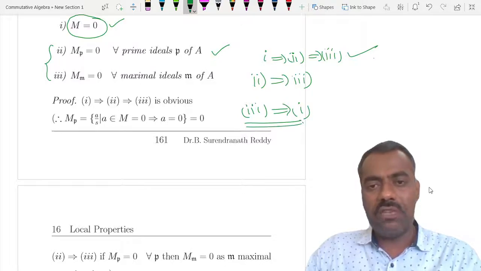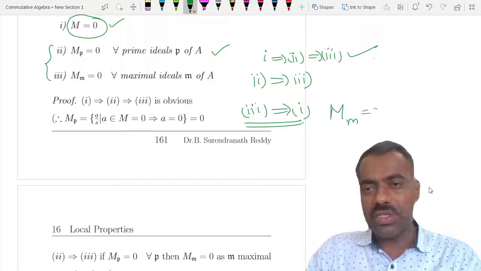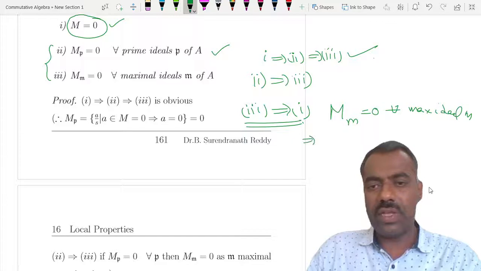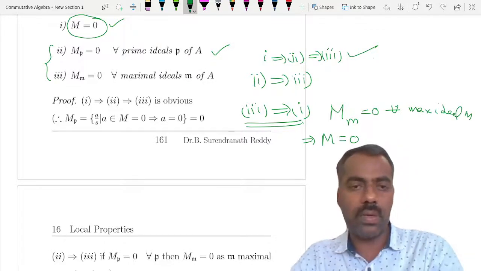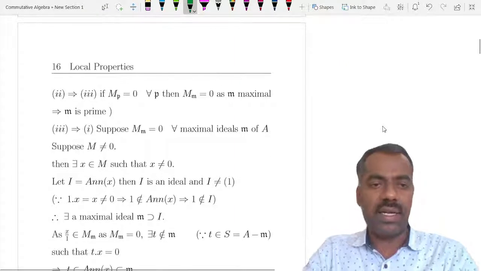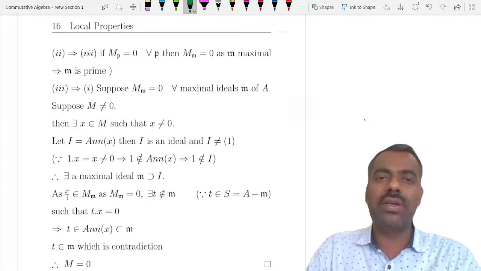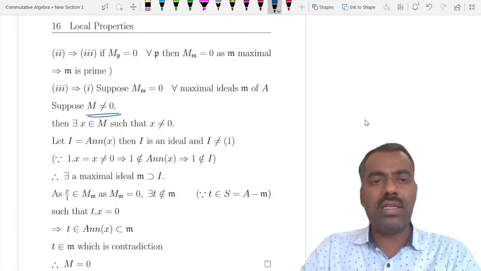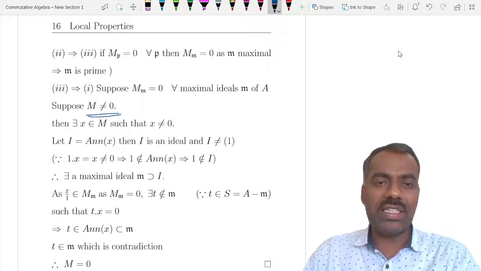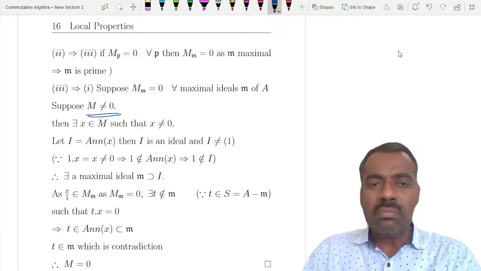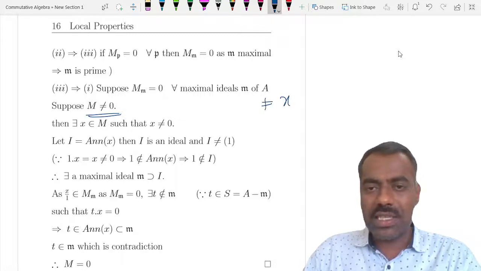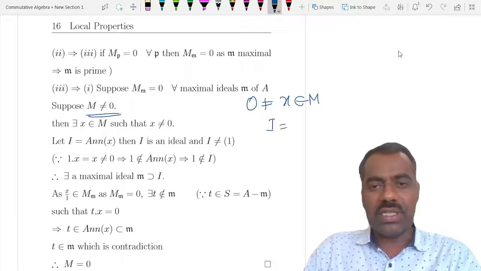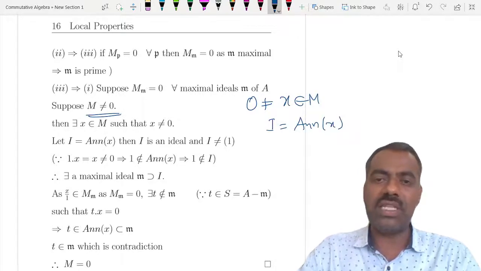That means if M_m is 0 for all maximal ideals m, then we want to show that M itself is 0. Okay, so we'll prove by contradiction. Suppose, assume that M is non-zero. Then we should get a contradiction somewhere. If M is non-zero, that means there exists a non-zero element x in M. Now take the ideal I, which is the annihilator of this x, all elements which kill x.